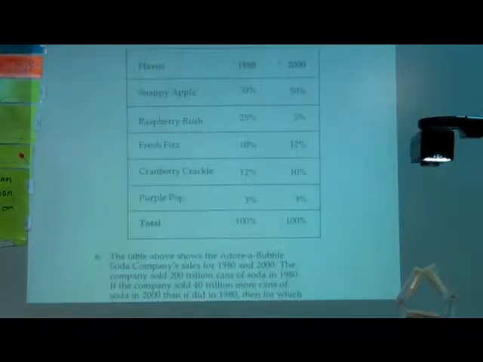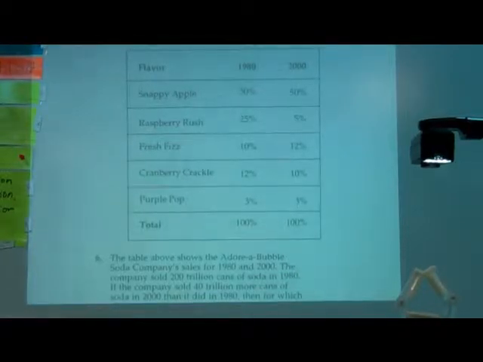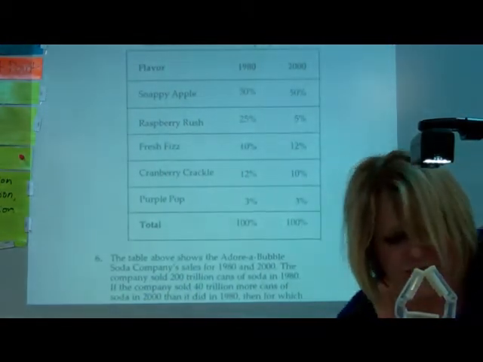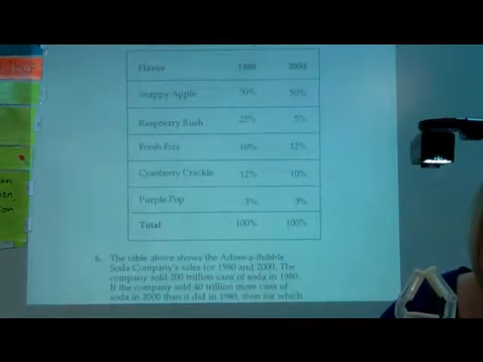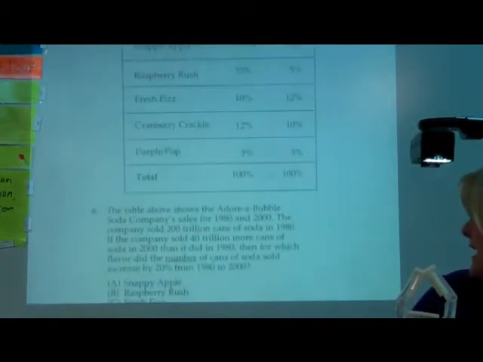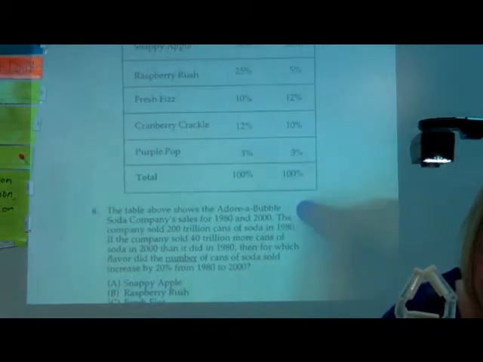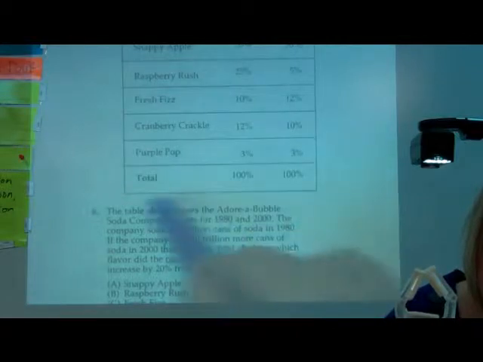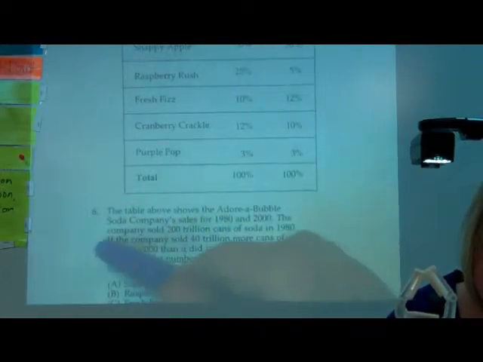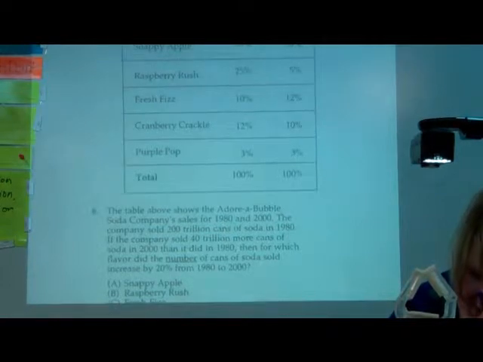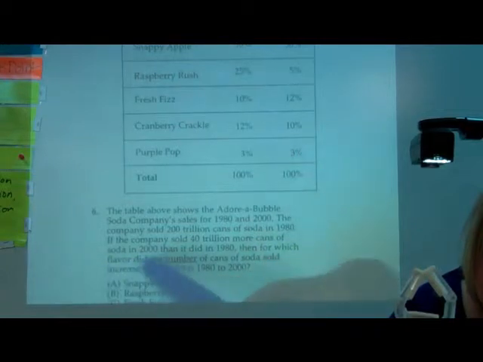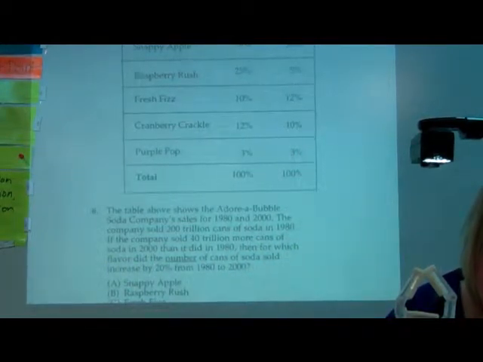So the first one, the Adora Bubble Soda Company's sales. They're showing you the percent of sales for each flavor. The table above shows the Adora Bubble Soda Company sales for 1980 and 2000. The company sold 200 trillion cans of soda in 1980. If the company sold 40 trillion more cans of soda in 2000 than it did in 1980, then for which flavor did the number of cans of soda sold increase by 20% from 1980 to 2000?